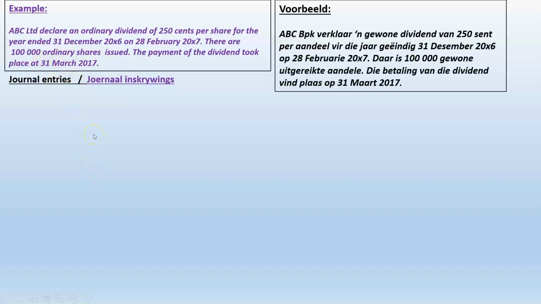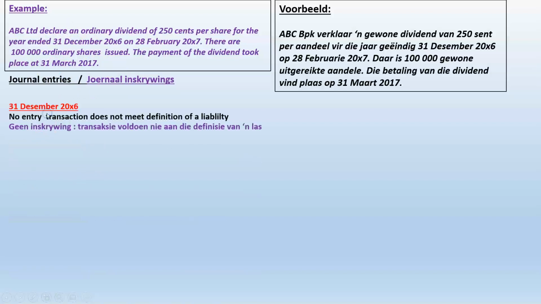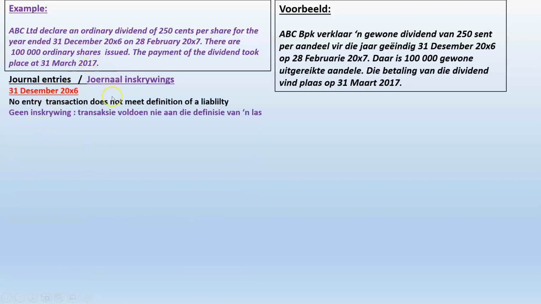So what do I do when? What do I do on the 31st of December? Guys, I do not do anything on the 31st of December because no dividend has been declared as yet. We will only pass a dividend once the dividend has been declared. Then the company has a commitment and a liability to pay the dividend.